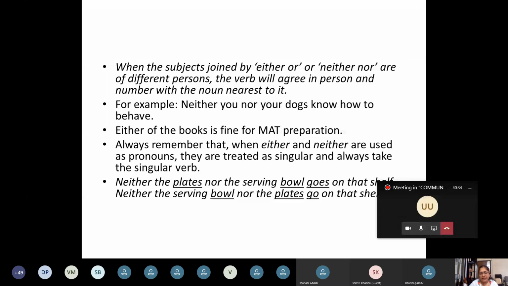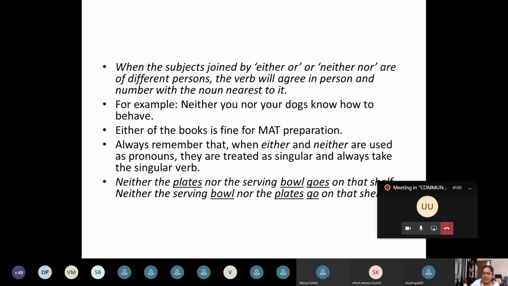Next one, neither the plates nor the serving bowl goes on that shelf. In this sentence, the first noun is plates, which is plural, and the second noun is bowl, which is singular. So we are going to be concerned only with the noun that comes after nor. That being singular, the verb goes is also singular.